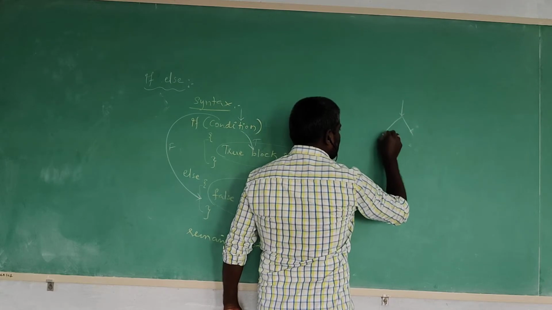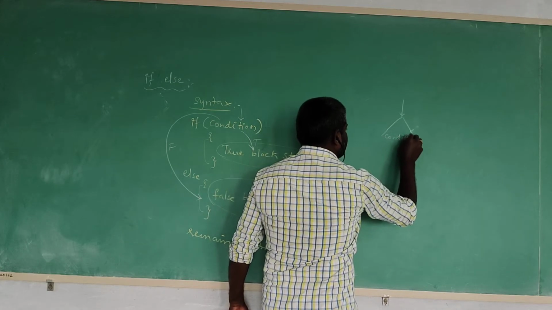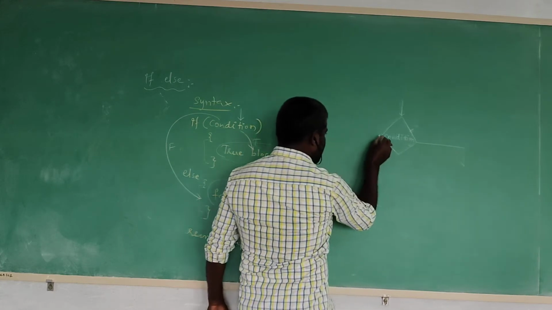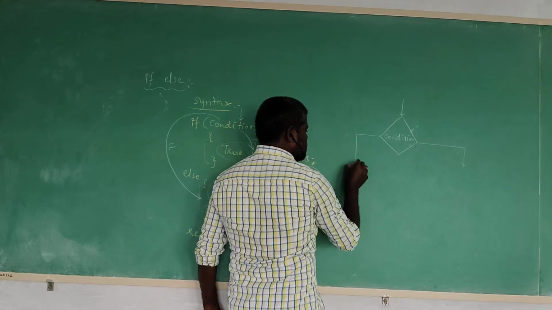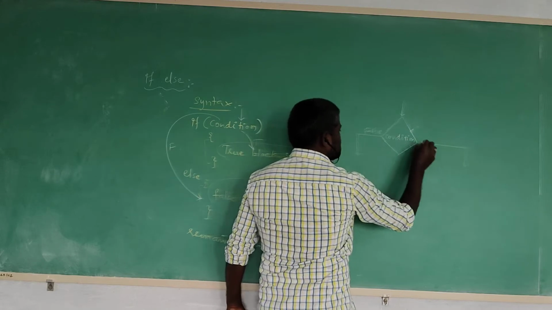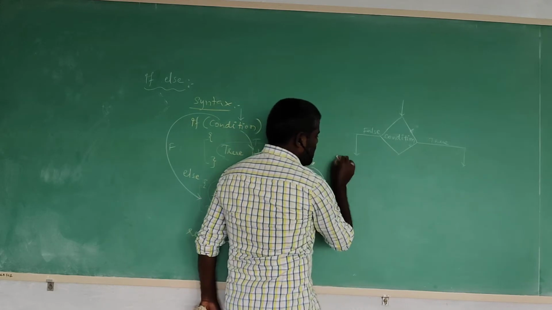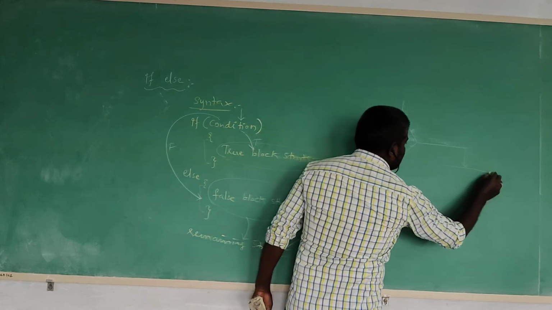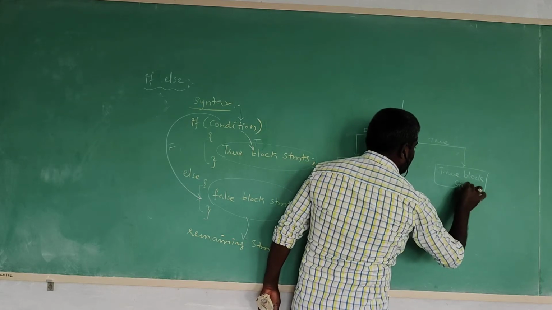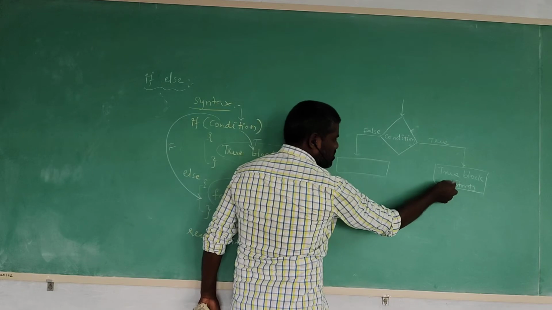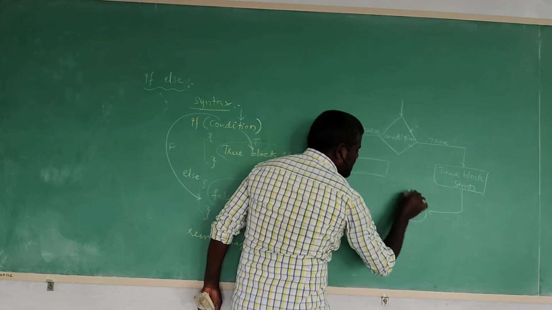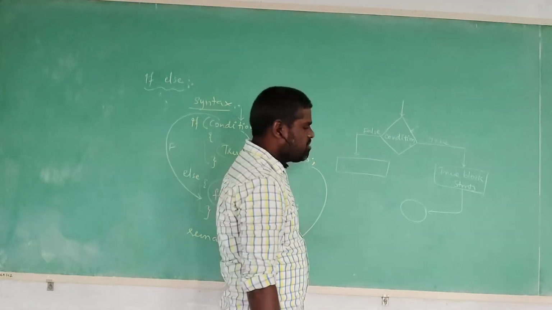First one, as usual, is the condition. Please observe: maybe the condition is false, maybe the condition is true. If the condition is true, the true block of statements is executed. Then after it, it is going to execute the remaining statements in the program.